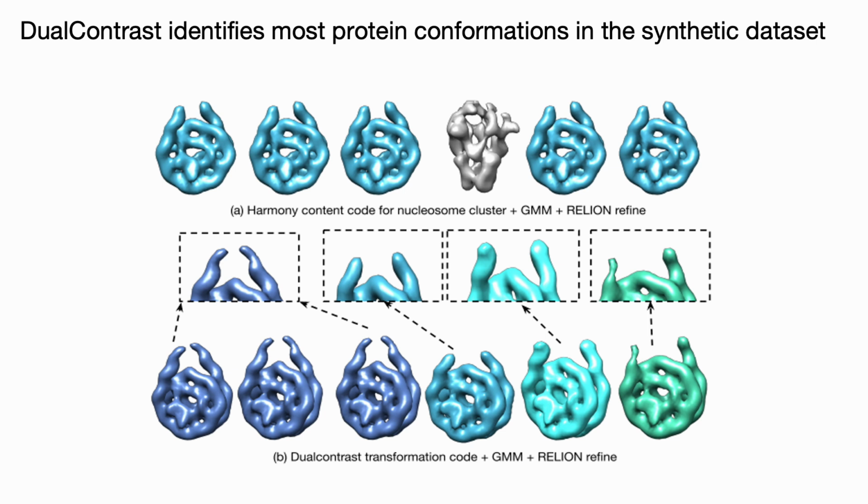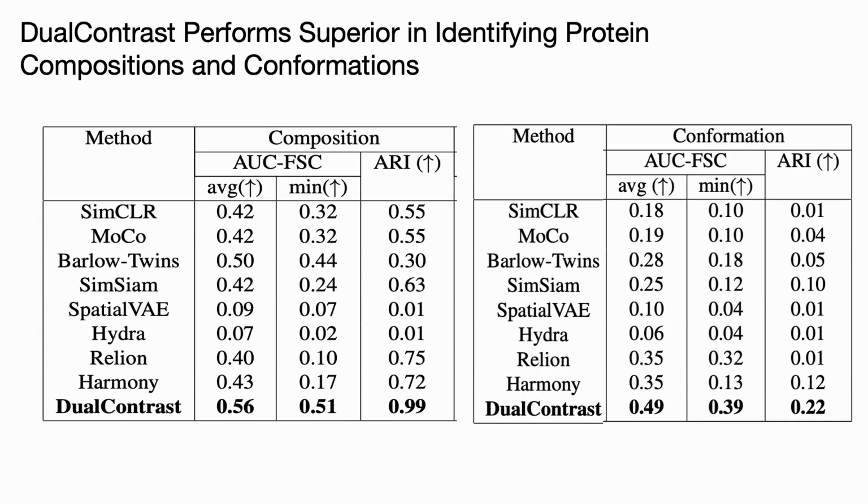Here are nucleosomes in the synthetic dataset. We observed that none of the existing methods could disentangle conformation through their content or transformation factors, and hence they could not recover the different conformations of nucleosome. However, our method represented the conformation through its disentangled transformation factor, and leveraging it, we could recover 4 out of 6 distinct conformations of nucleosome from the dataset in a completely unsupervised manner.